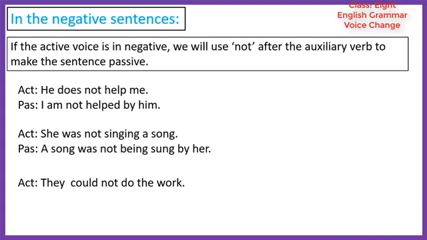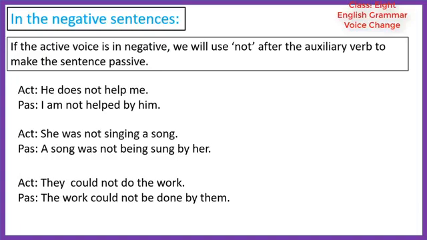Another sentence, active voice: they could not do the work. Here the passive form is the work could not be done by them. Look at the active voice: they could not do the work. Here the subject is they, could not is the modal, do is the verb, and the work is the object.